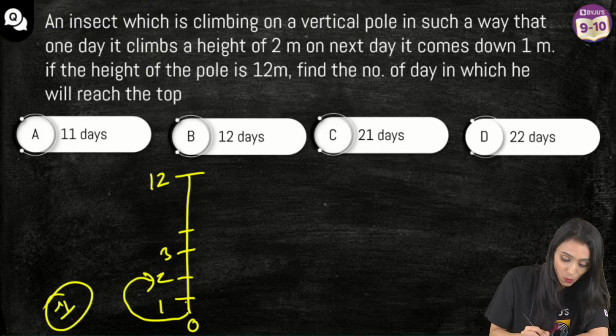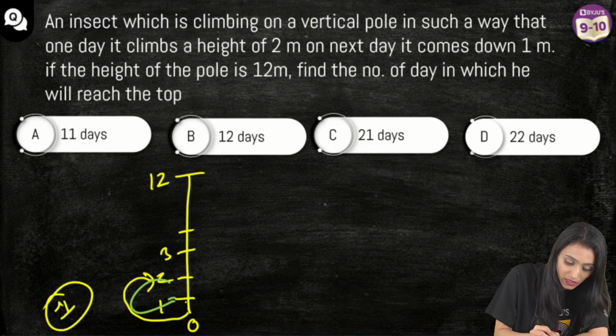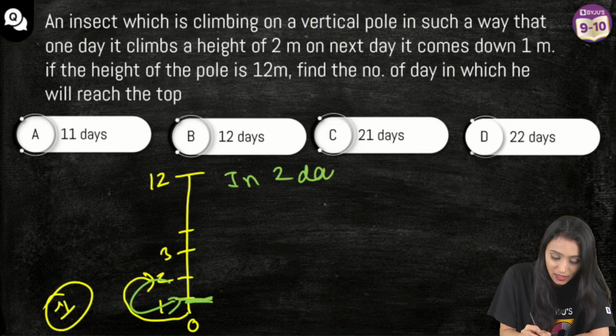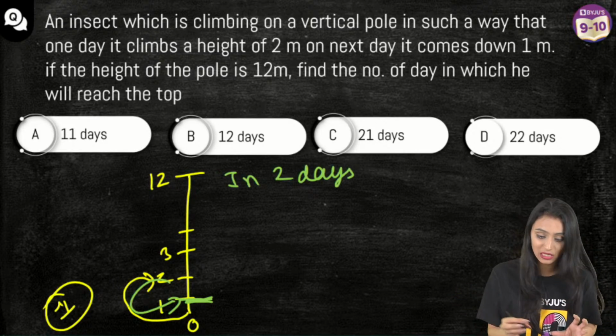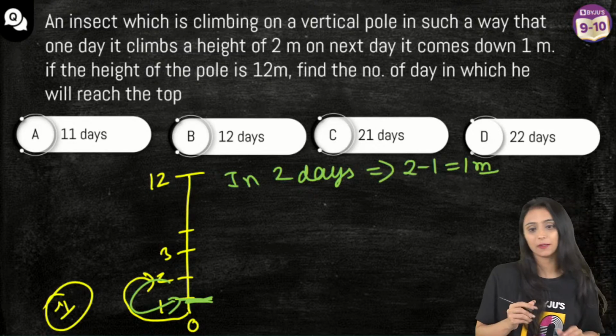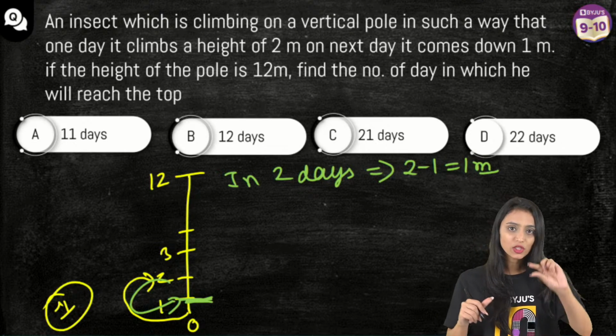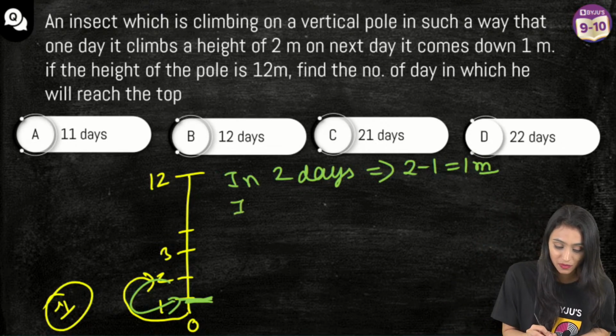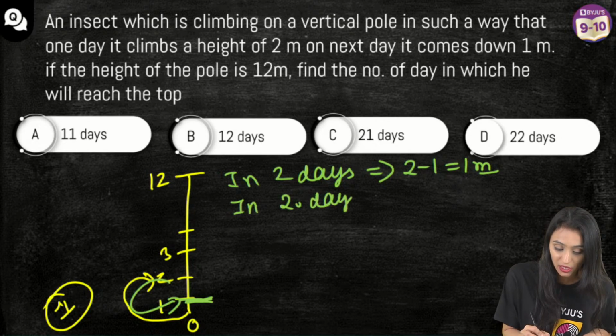Next day it comes down 1 meter. So next day it reaches here. So basically I can say that in 2 days, effectively if you see, the insect is climbing 2 minus 1, actually 1 meter. Make sense? So in 2 days it climbs 1 meter. That means in 20 days, because it's always half you see, in 20 days the insect will climb 10 meters.